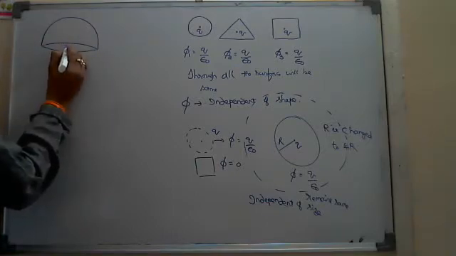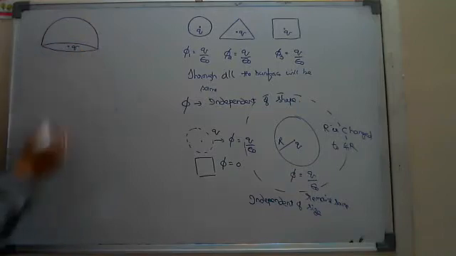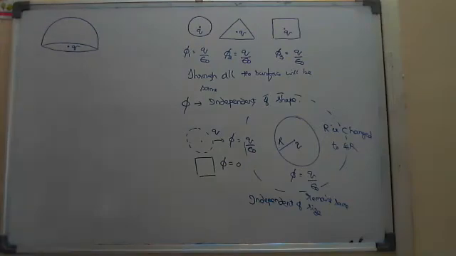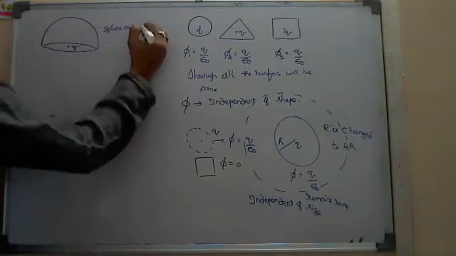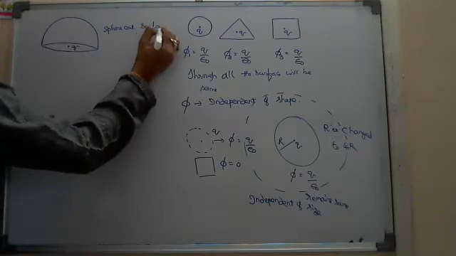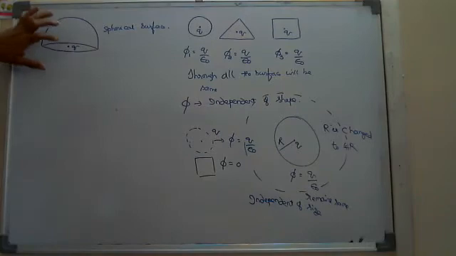One charge is placed at the center of this circular face. And here I am asking, what is the flux linked to the spherical surface? Through this spherical surface, due to this charge, what is the flux?